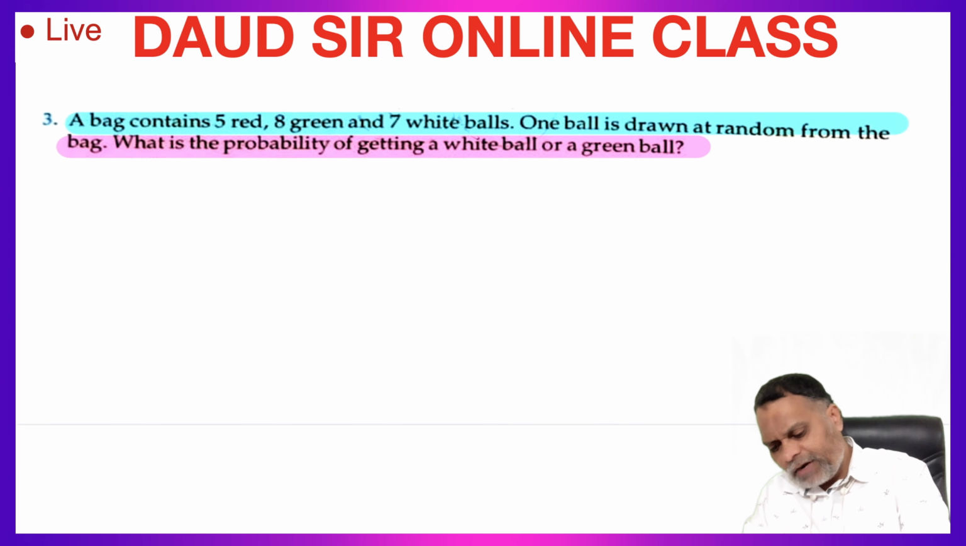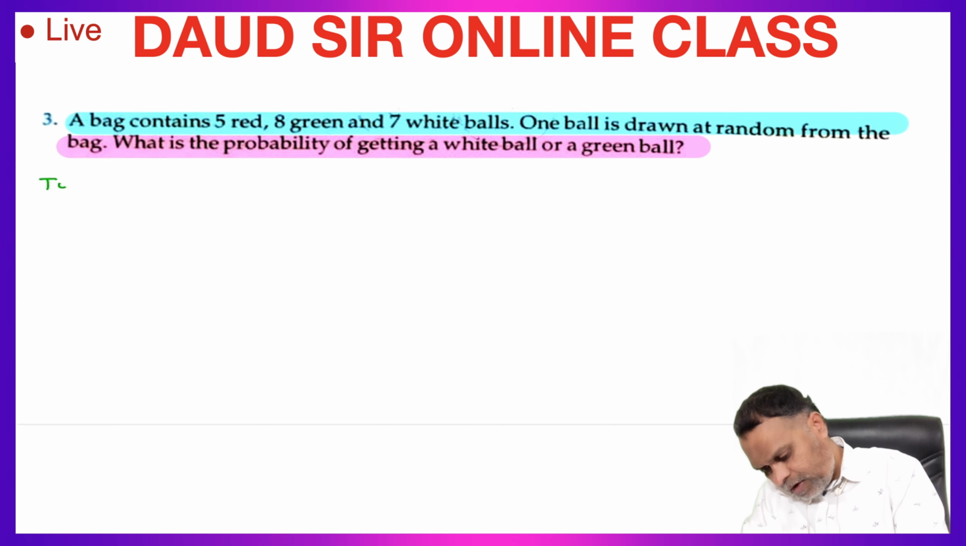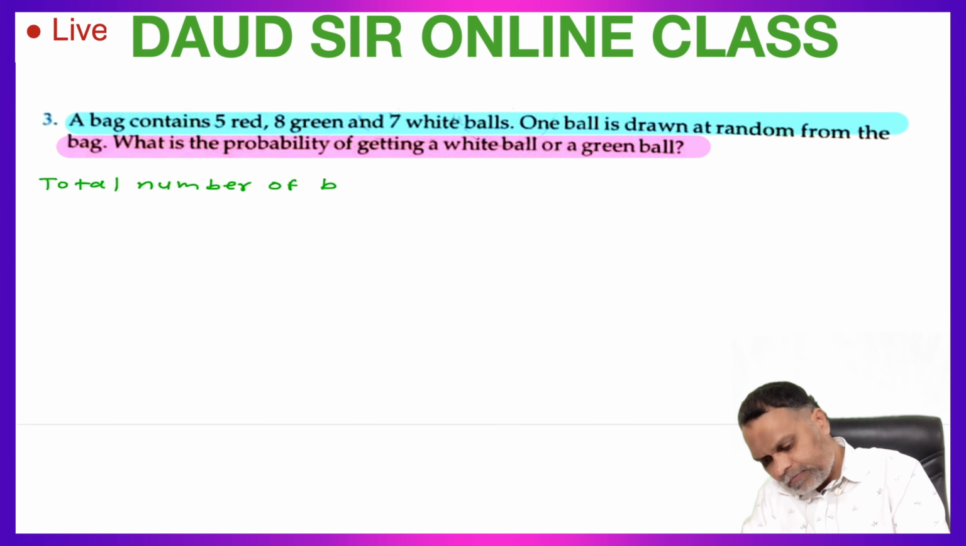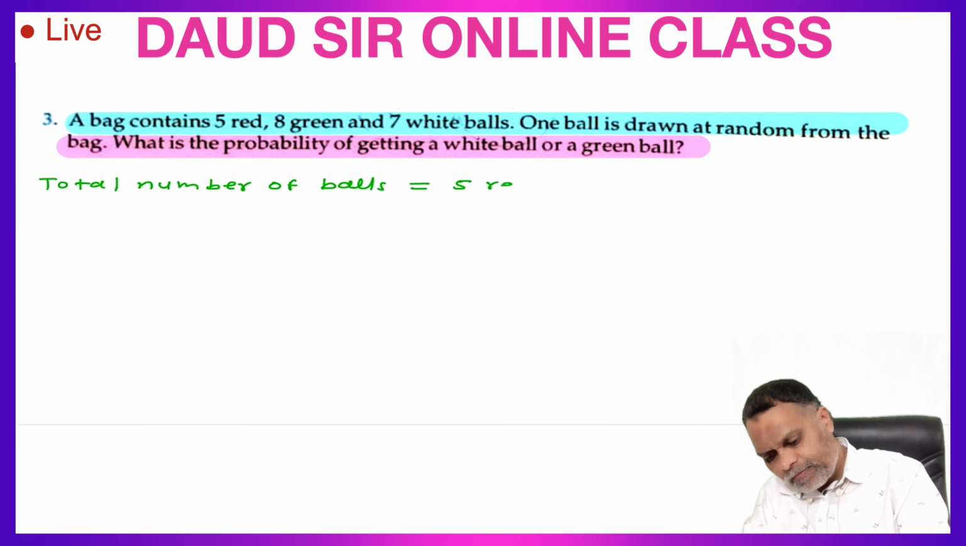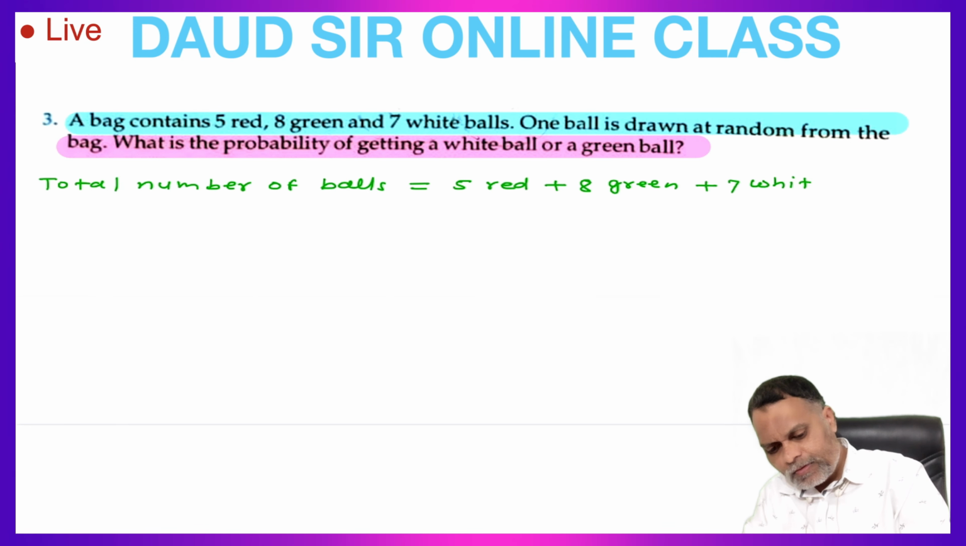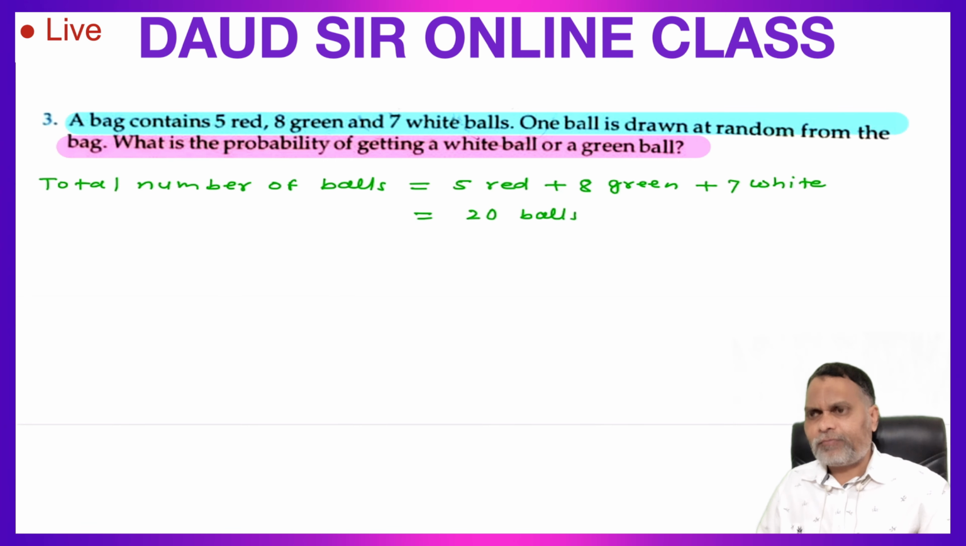So total number of balls is equal to 5 red plus 8 green plus 7 white. So total 5 plus 8 is 13, 13 plus 7 is 20 balls. There are 20 balls in that bag.